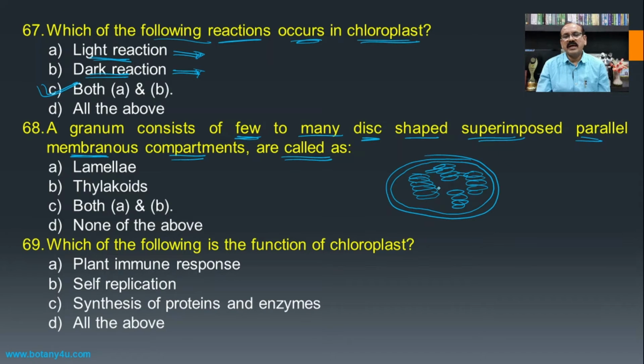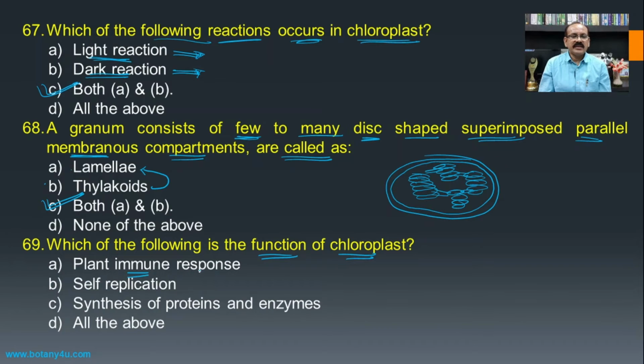So thylakoids becomes the answer for this question, but the thylakoids are also known as the lamellae, that may be the stroma lamellae or the grana lamellae, and hence both A and B, the thylakoid and the lamellae, will be the answer for this one. Then, which of the following is a function of chloroplast?